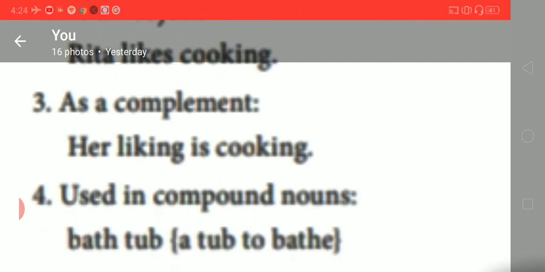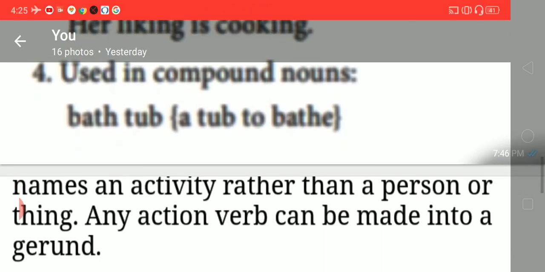It is for completing the sentence. They help in completing the sentence, so it is known as complement. Fourth one, used in compound nouns. Bathtub, a tub to bath. Okay, so bathtub. It names an activity rather than a person or thing.